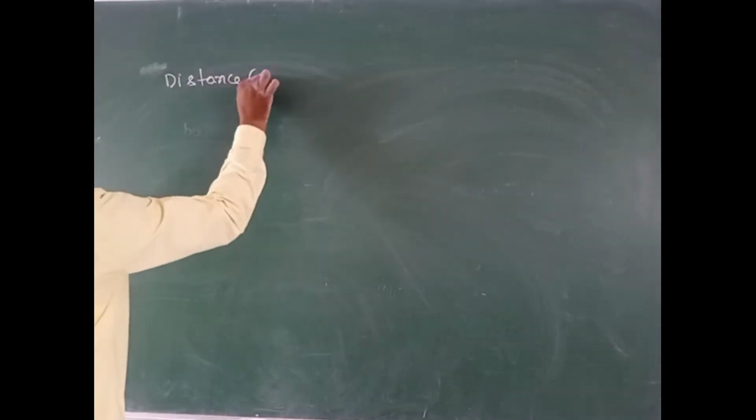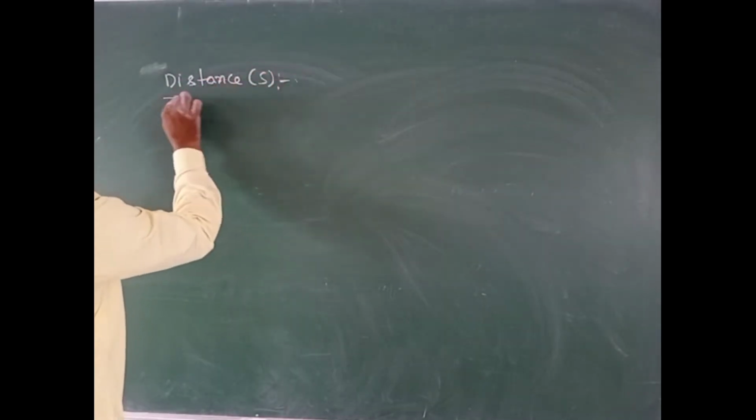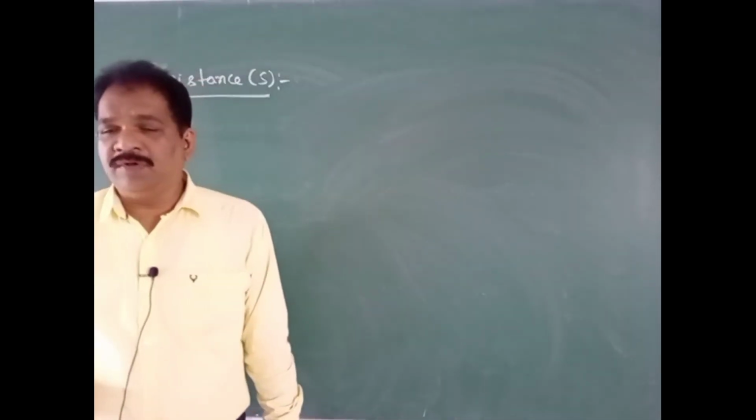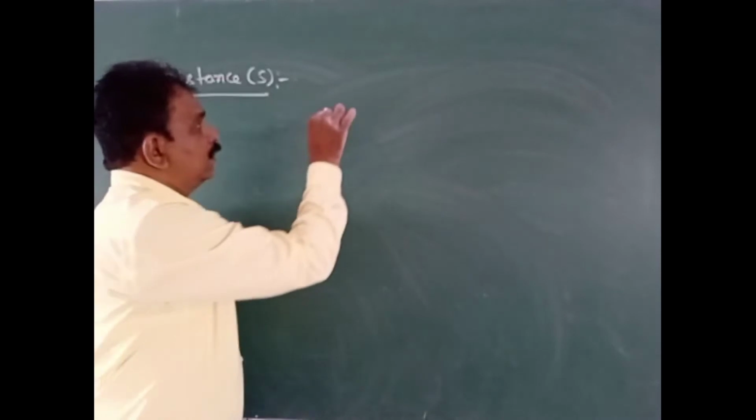Distance is indicated by the letter S. How will it be defined?